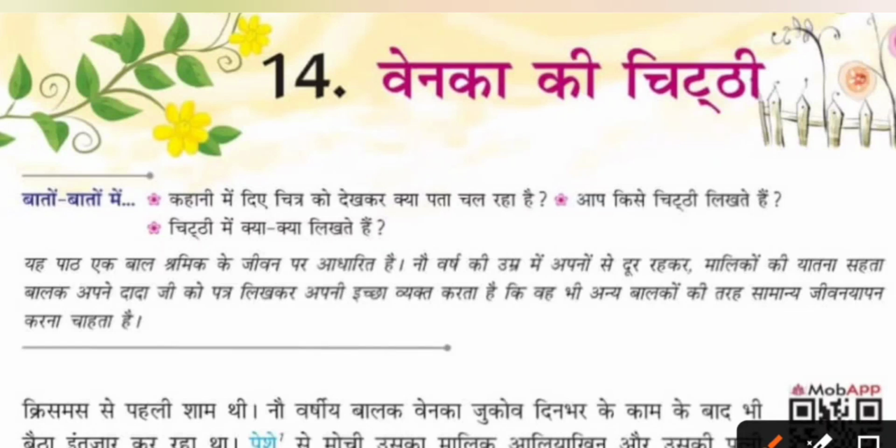ये पाठ एक बाल श्रमिक के जीवन पर आधारित है. So this lesson is based on the life of a child laborer boy of 9 years old called Venaka, who lives away from his loved ones and works under a cobbler. So Venaka doesn't have parents. His grandfather Constantine is everything for him.